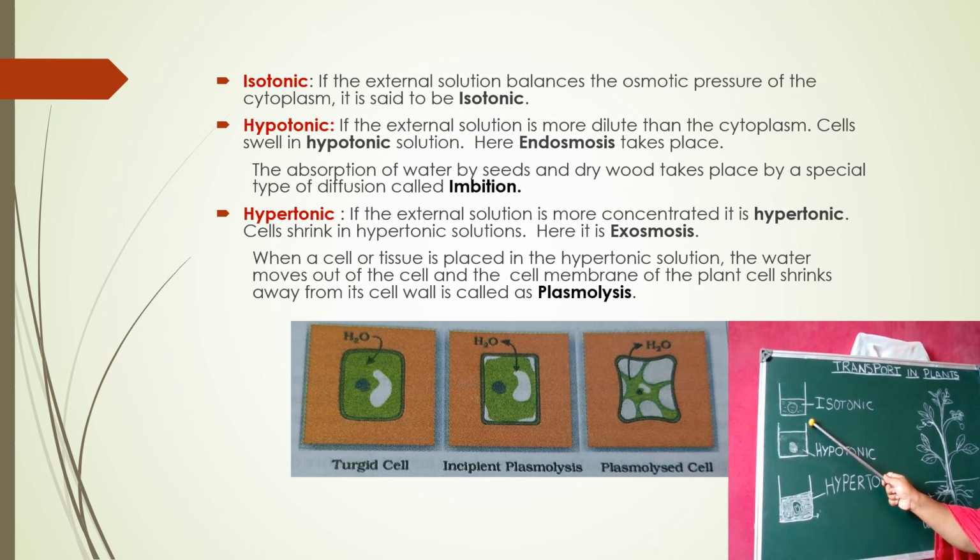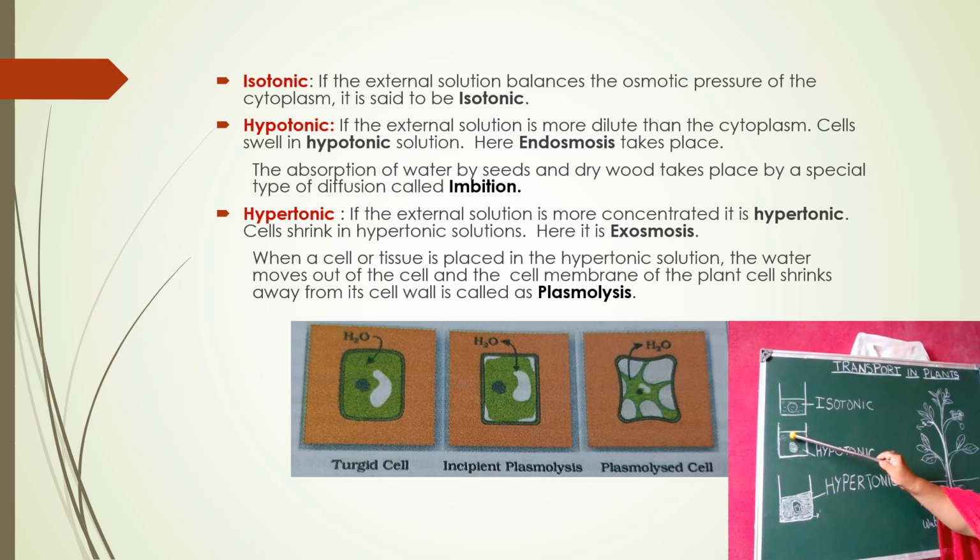Coming to the hypotonic solution: if the external solution is more dilute than the cytoplasm, meaning more water molecules are there, then the cell in the hypotonic solution happens to swell, that is, it will increase in size, and endosmosis takes place.